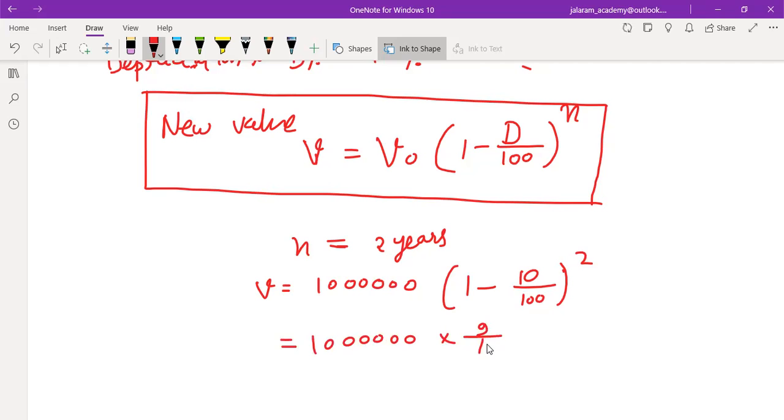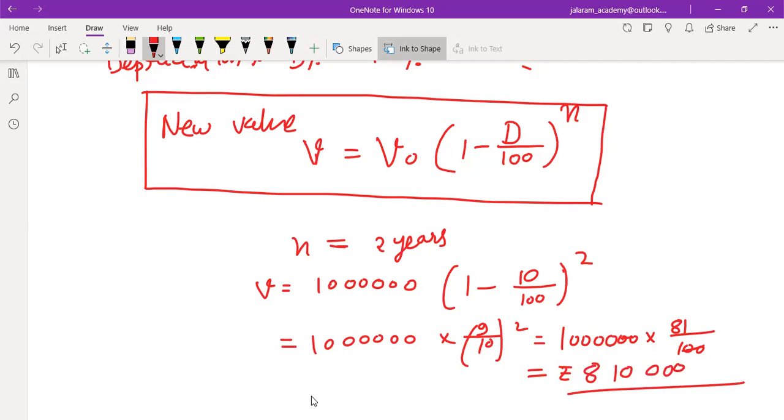Into 9 by 10 whole square, 0 0 cancel out. So 1 minus 1 by 10, which is 9 by 10. So it is 10 lakh into 81 by 100. So 2 zeros will be cancelled out. On multiplying, we get rupees 8 lakh 10,000 only as the cost after 2 years.